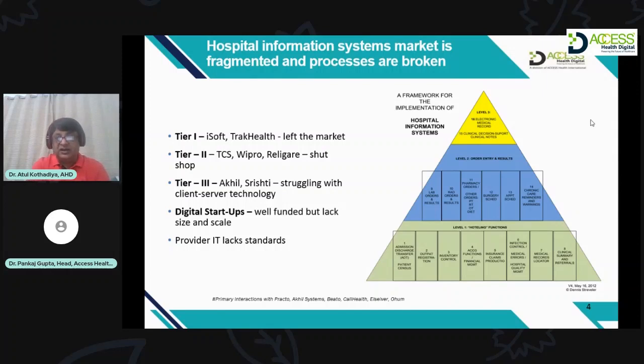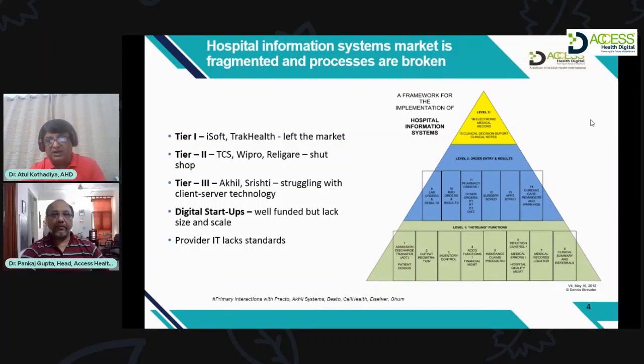So if you see the right-hand side, the pyramid, there are multiple levels in any HDIS. Level 1 is at the bottom, which we call hoteling functions, where admission, outpatient department, or inventory control, all these kinds of functionalities or modules are present. Now the second, in blue, is order entry, so laboratory, whether it is diagnostic, pharmacy, surgery management, all these come into this segment.